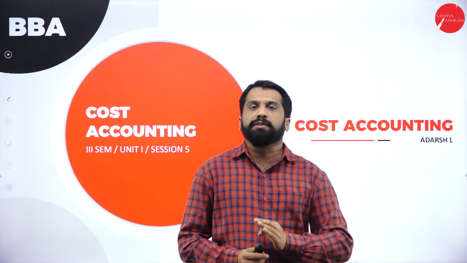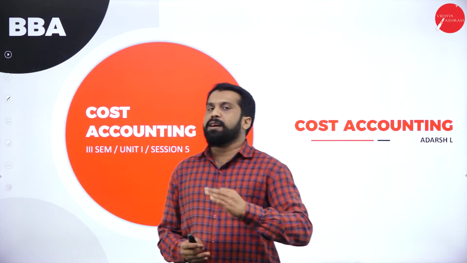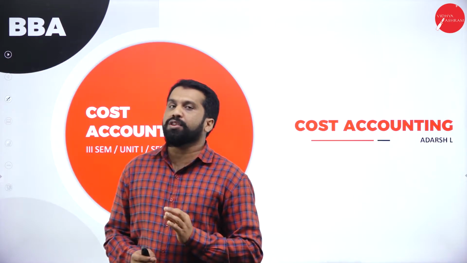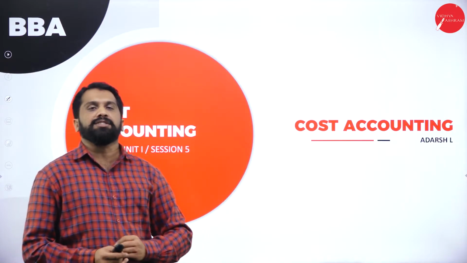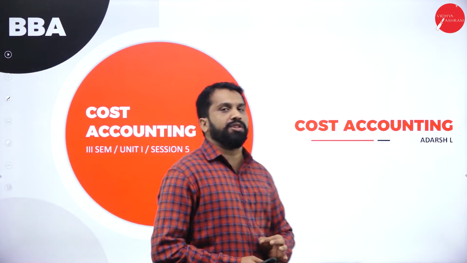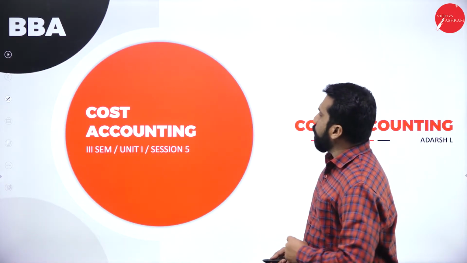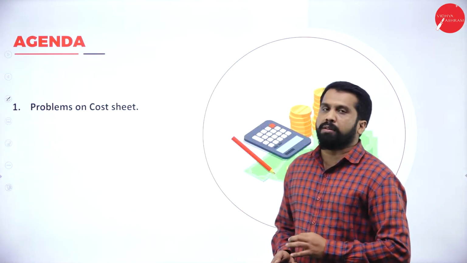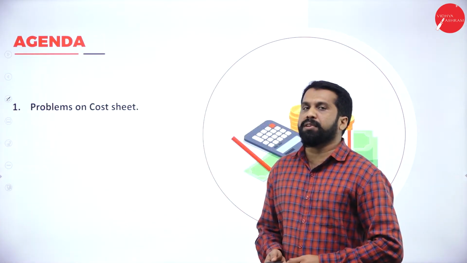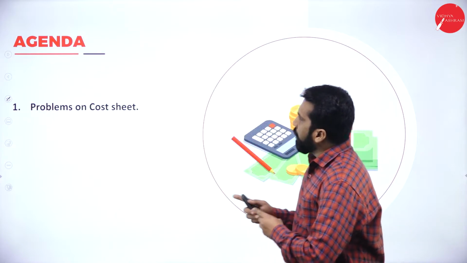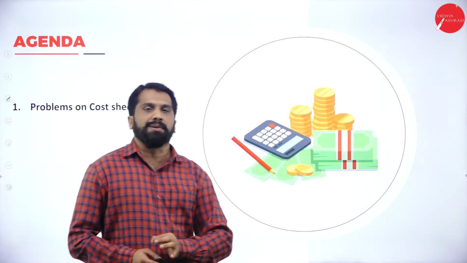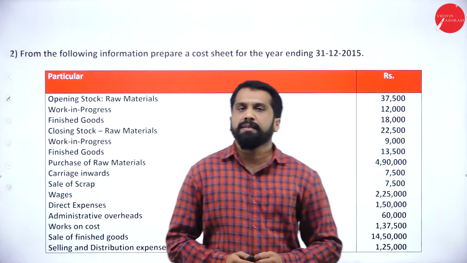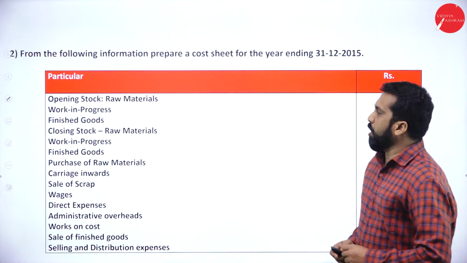So don't worry about those things. From the 3rd or 4th problem, we'll go for unit wise calculation. Before that, we'll understand the normal cost sheet. So we'll go for your normal problem, like the second problem on your cost sheet. Now, your agenda will be very simple. We'll do problems on cost sheet. So this will be your problem.